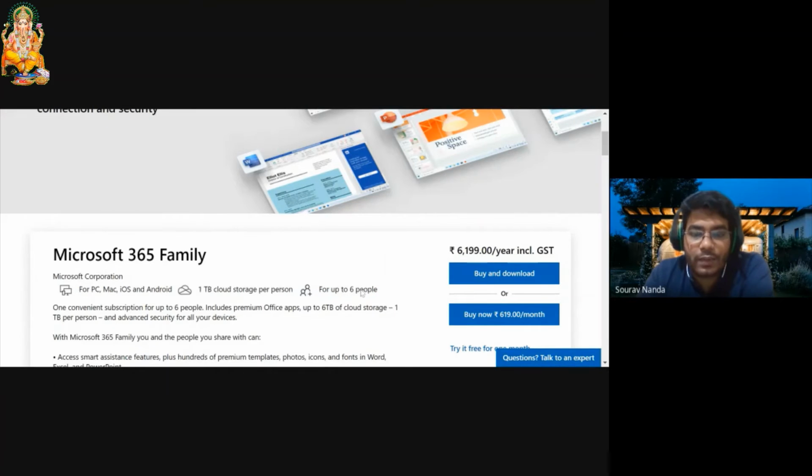So one ID if you can buy, then definitely 6 people will be using it. So definitely it's a decent deal, like 1,020 rupees or 30 rupees per person. It will be costing with 1 TB cloud per person will be given. So 1 TB is a really high thing.